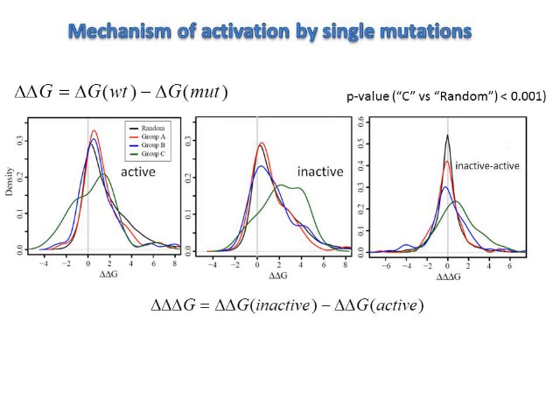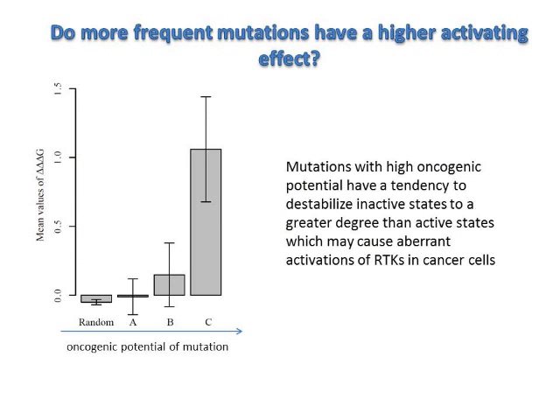In summary, here we showed that single mutations destabilized active states, but to a lesser degree than the random mutations. Moreover, to a lesser degree than they destabilized inactive states. Overall, this led to kinase activation. Next, we tried to answer the question of whether we can predict the activating effect of mutations from their mutation spectra. And importantly, we showed that there exists a relationship between the statistics-based estimate of oncogenic potential of mutation and its activation effect. Namely, more frequent mutations have a high activating effect.